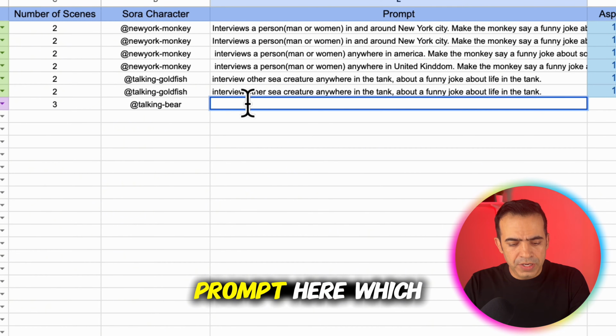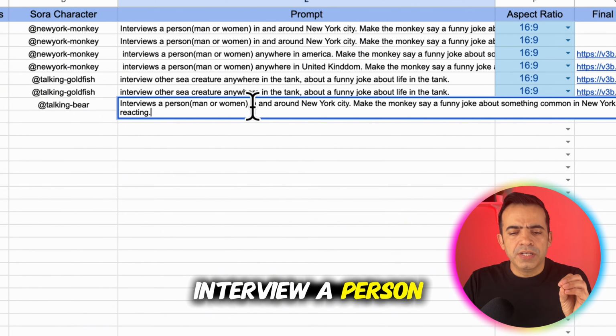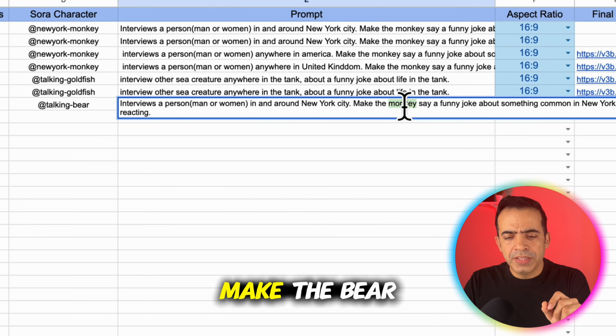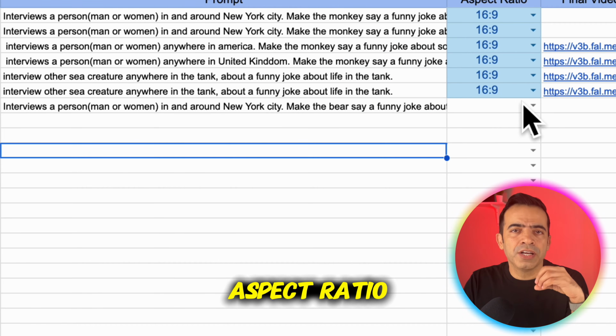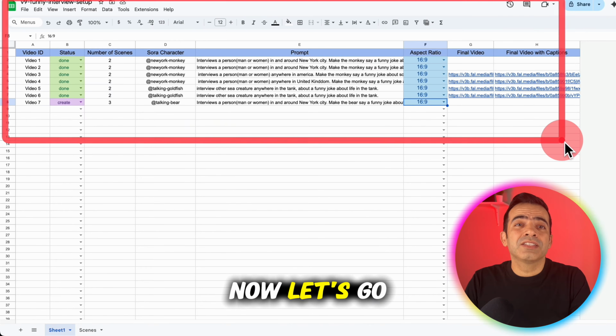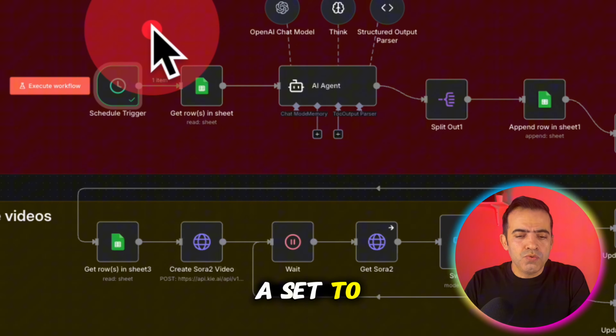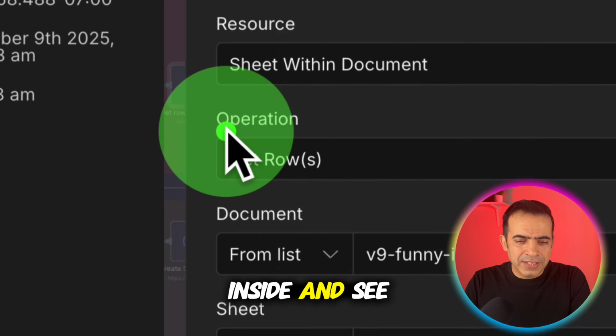So I copied this prompt here which says interview a person in and around New York City. Make the bear say a funny joke about something common in New York life at aspect ratio. Let's keep it 16:9. Now let's go back to n8n. We are in step 2, get rows in sheet. So double click inside and see what's happening here.